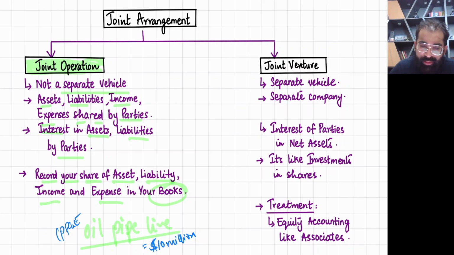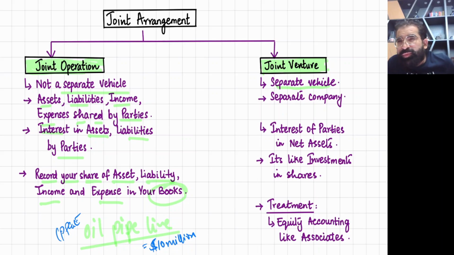The second thing is joint venture. What is a joint venture? A joint venture is like the formation of a separate entity, a separate vehicle, like a separate limited company. We incorporate a separate limited company, and all the investors A, B, C are distributed the shares.